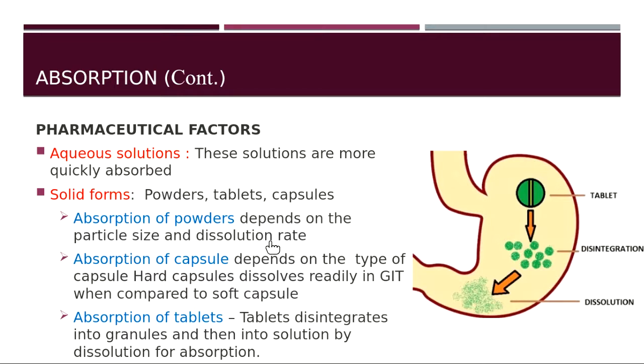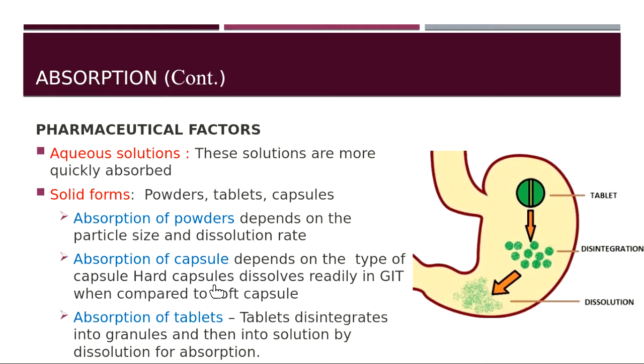If the size of each small particle is very big, then it will take longer time to get absorbed. Whereas if the particles are very fine, then it will take less time to get absorbed. Similarly, absorption of capsules depends upon the type of capsule. Hard capsules dissolve readily in the gastrointestinal tract when compared to the soft capsules.